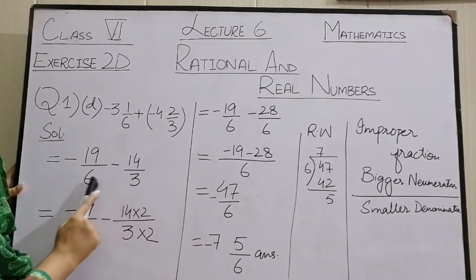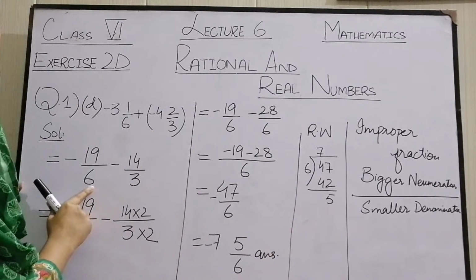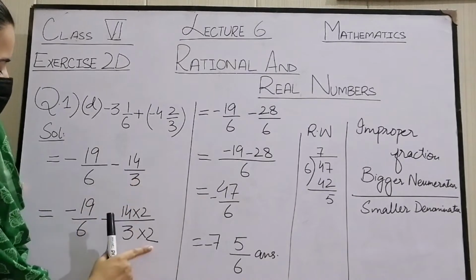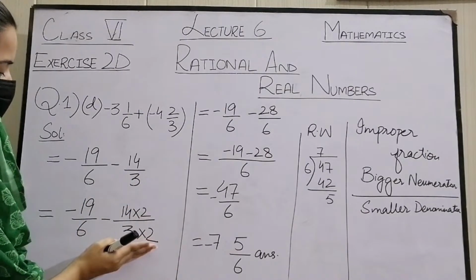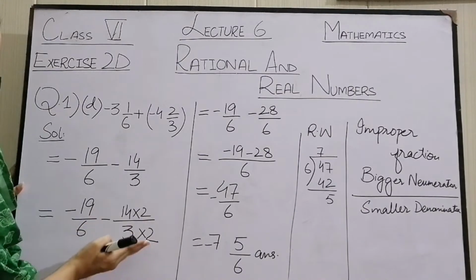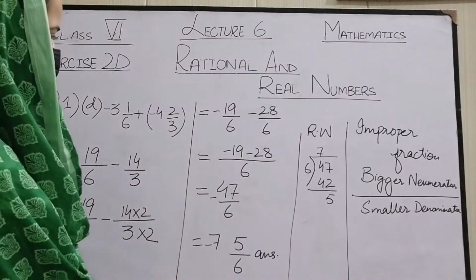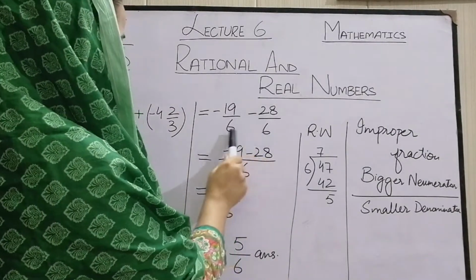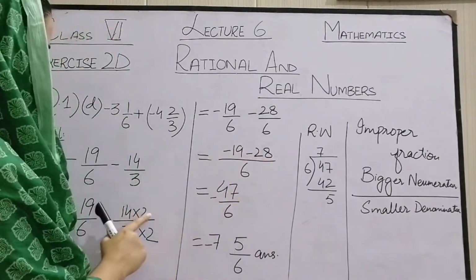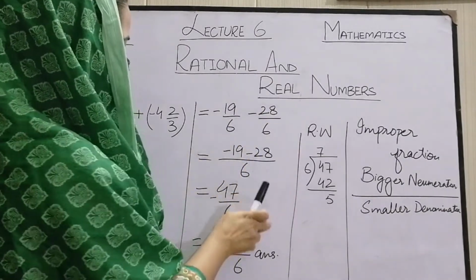Now the next step is to make the denominator same. We have 6 here, so we can easily do 3 2s are 6. Whatever we do with the denominator, we have to do the same with the numerator. So 3 multiplied by 2 and 14 multiplied by 2. Denominators are same now. 14 into 2 is 28. 3 2s are 6.